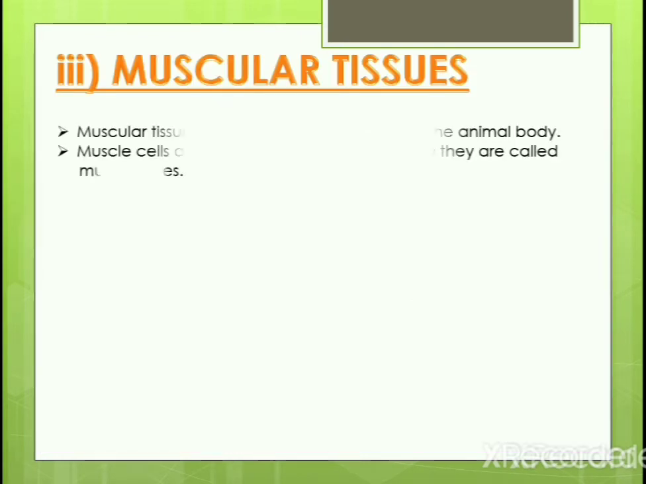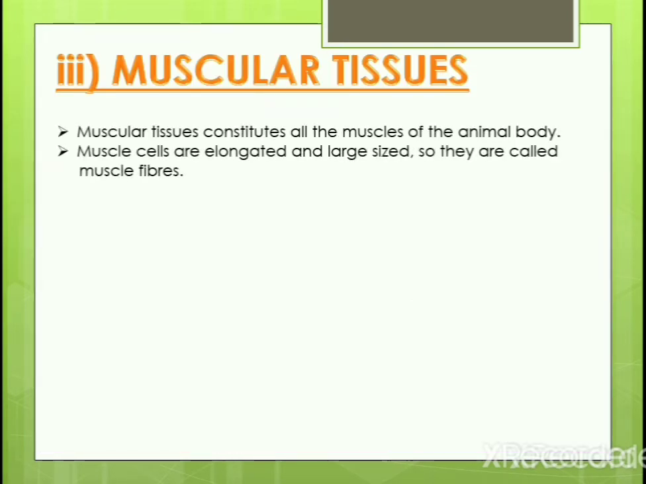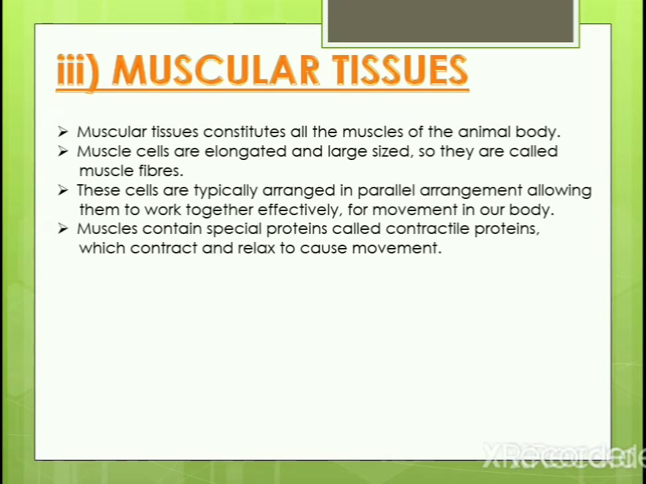Muscular tissues. What are muscular tissues? These are the tissues which constitute all the muscles of an animal body. The cells are usually elongated, large-sized, and exist as fibers. They are arranged parallelly, allowing them to work together for facilitating the movement of the body. The muscles contain special proteins called contractile proteins. These are the proteins which are responsible for contraction and relaxation of the muscle movement.